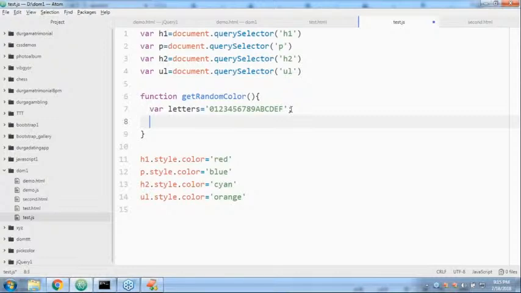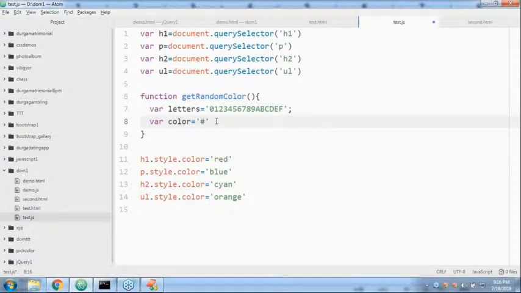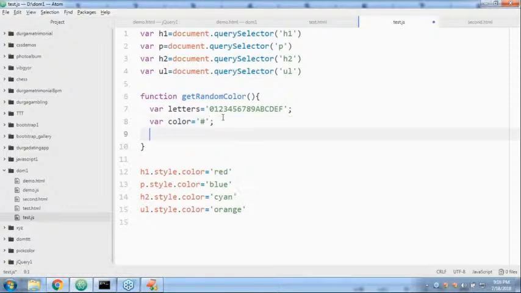Sir, now here I have to generate some random color. Observe very carefully, sir. It's not that easy a code, just a programming concept I'm trying to explain. Color always starts with a hash symbol, that's why I'm taking the hash symbol like this. Now my requirement is to choose some random color from this.